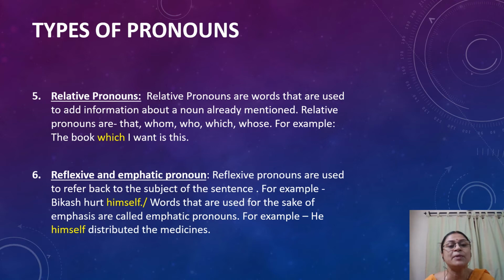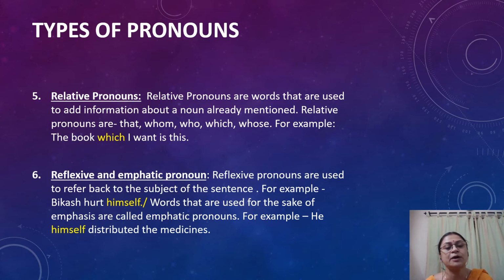Now let's talk about relative pronouns. Relative pronouns are words that are used to add information about a noun already mentioned in the sentence. Relative pronouns are that, whom, who, which, whose. For example, the book which I want is this. Here, which is saying about the book which is already mentioned in the sentence. So, which is a relative pronoun.